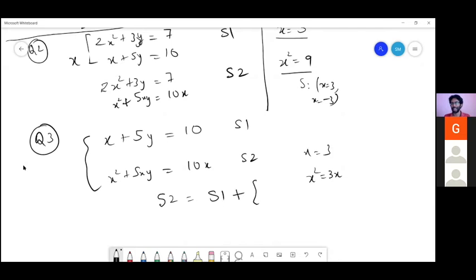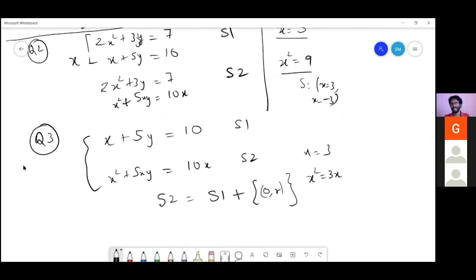So can you characterize it a little more completely? 0 comma y for any value of y. 0 comma r, where r is any number. Okay, great.